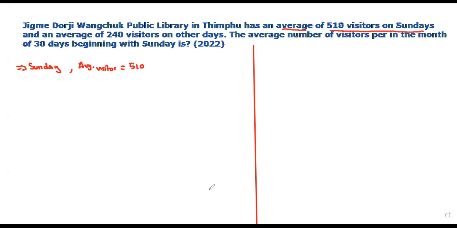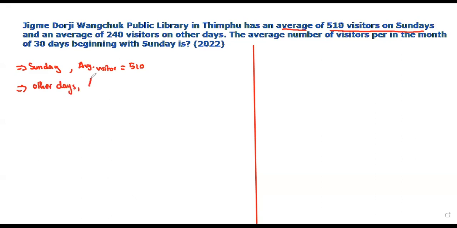Yes, this came in 2022. Let us solve it. If you know it, then the average visitor on Sunday is given as 510. And an average of 240 visitors on other days. Other days are Monday to Saturday.